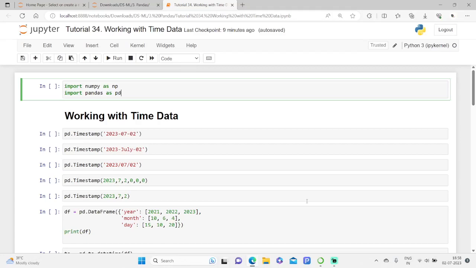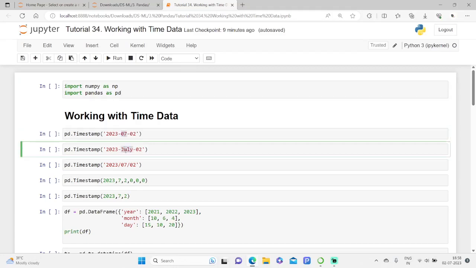Furthermore, these values can be expressed both numerically and literally. For example, the month of July can be specified as 07 or you can just specify it as July.